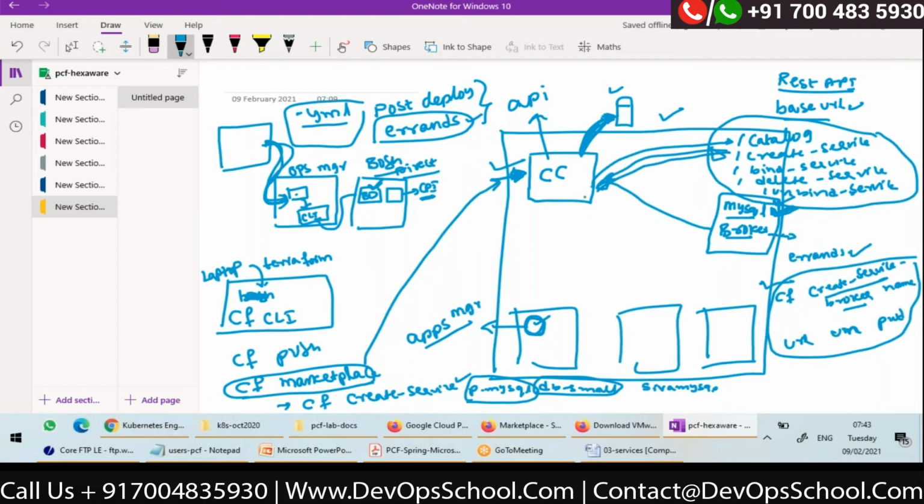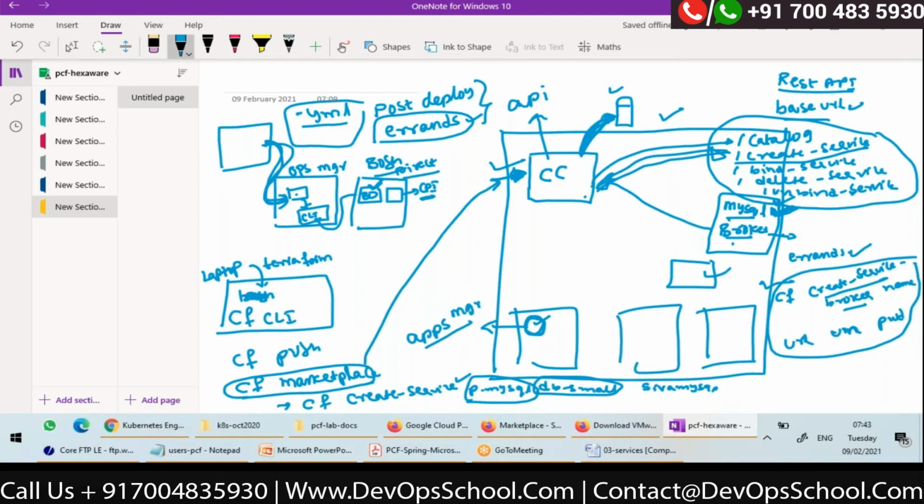So cloud controller will actually make a request to the broker and ask it to create a service and pass all the details. Now this broker has provisioned another VMware MySQL instance. That is what happened when create service is called.